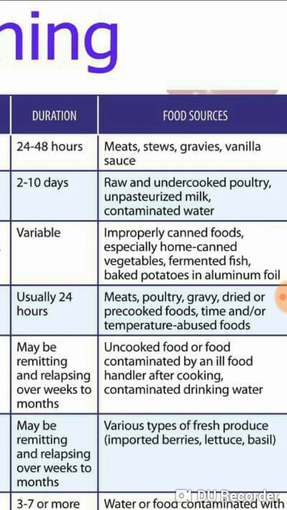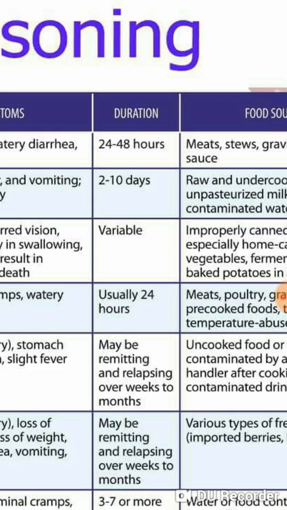What are the food sources? Raw and undercooked poultry, unpasteurized milk, and contaminated water. Unpasteurized milk is very important for Campylobacter jejuni.